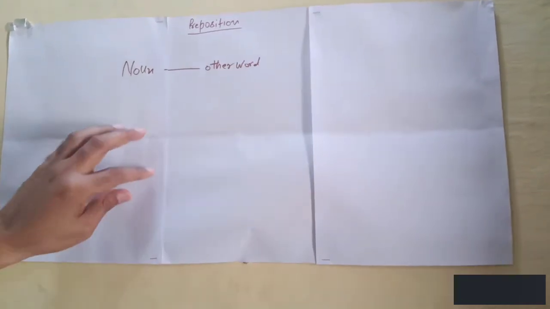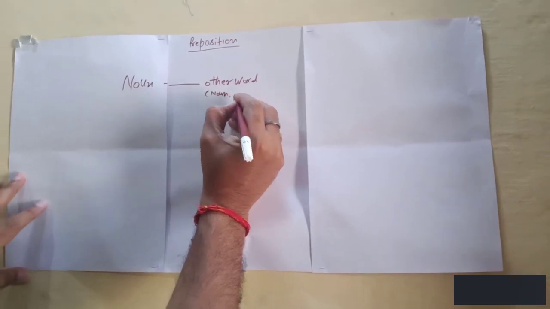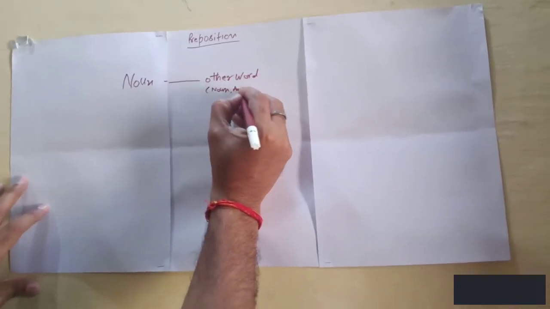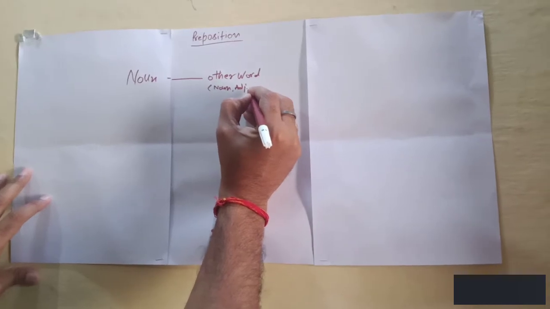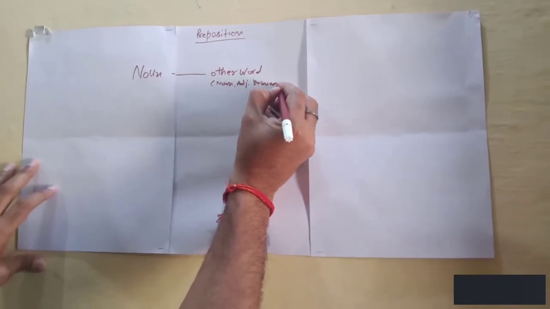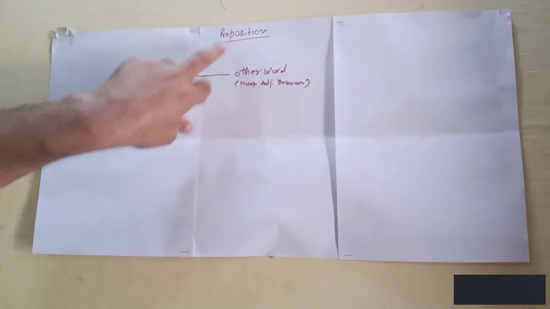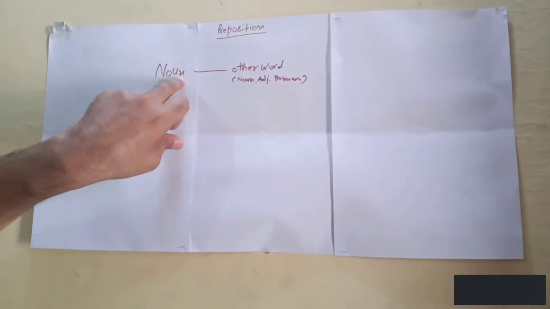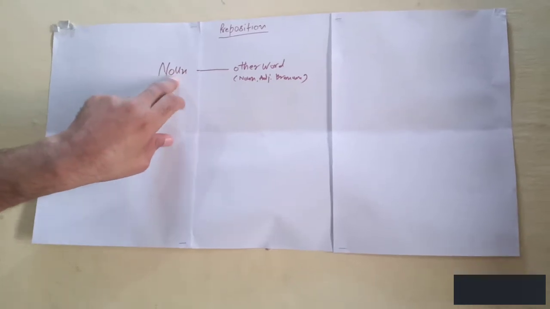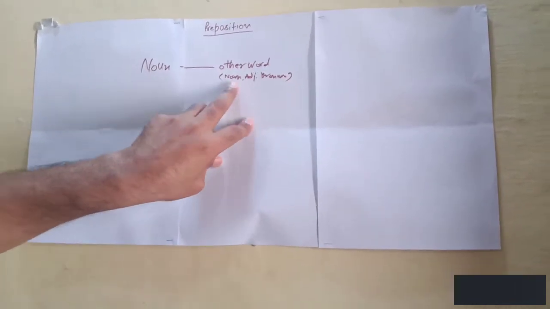Other words. These words may be noun, adjective, pronoun. So a preposition creates a relation between a noun or pronoun with other words. Words may be noun, adjective, pronouns. So now we take a few words